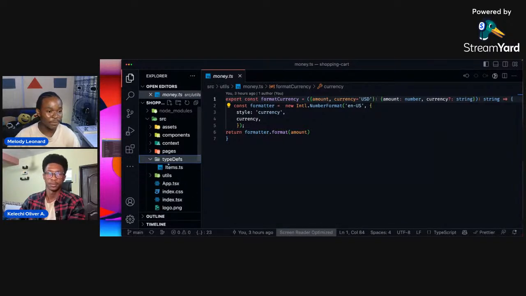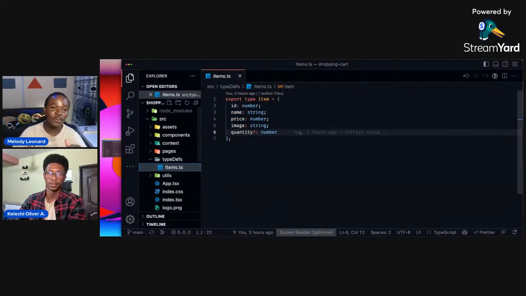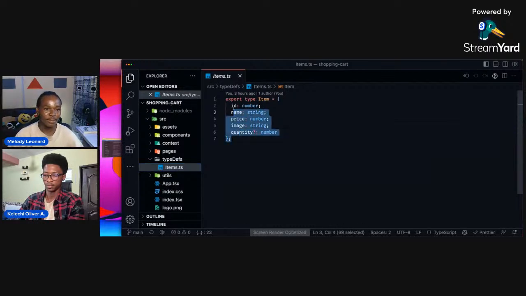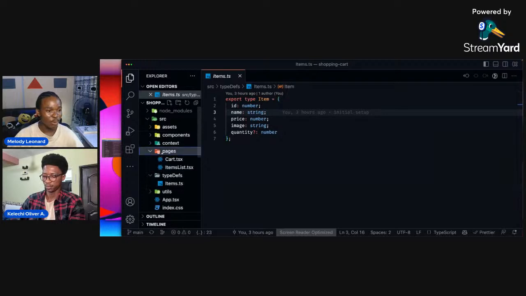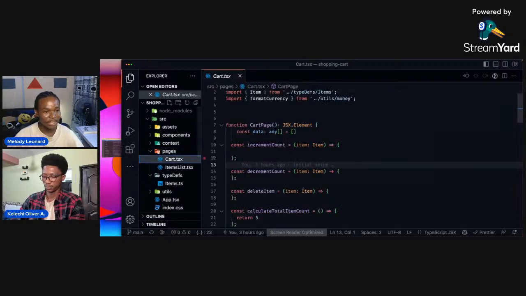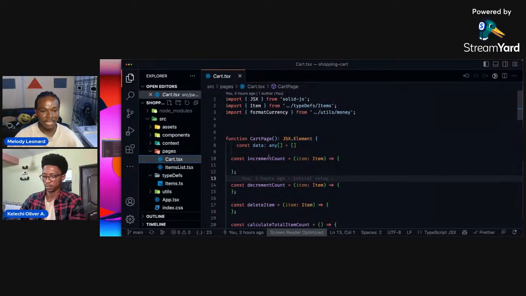And I have these type definitions, which may not be the best structured code, right? But I just wanted to modularize things as much as possible so we could have this separation of concerns. So this is your items type definitions, and I'm exporting it so I can have it in every other place. Here we have pages, we have the carts.ts page, and these are just empty functions.